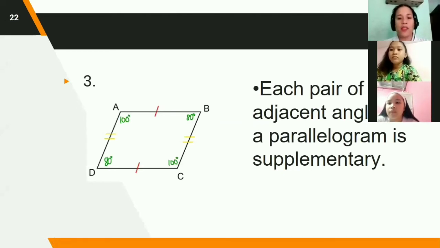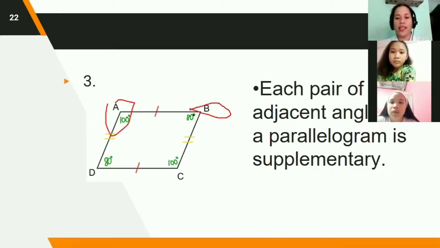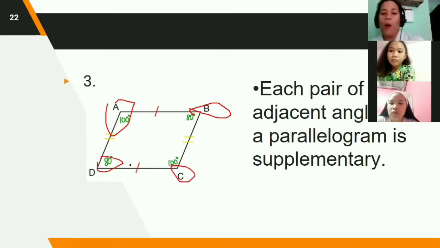So angle A and angle B are what we call adjacent angles. They are supplementary. When we say supplementary, they add up to 180 degrees. And angle D and angle C are also supplementary because they are 180 degrees. Angel, can you give some supplementary angles too, aside from what I have said?